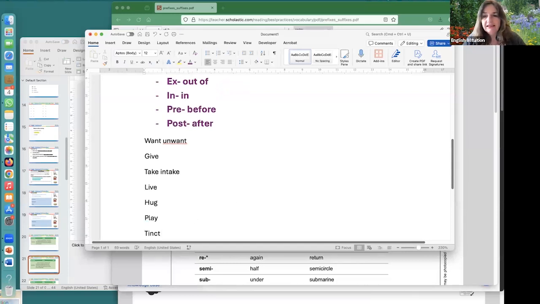Can you work out what tinct means, Wei Hong? You know what extinct means, so you know what ex means. What do you think tinct means?